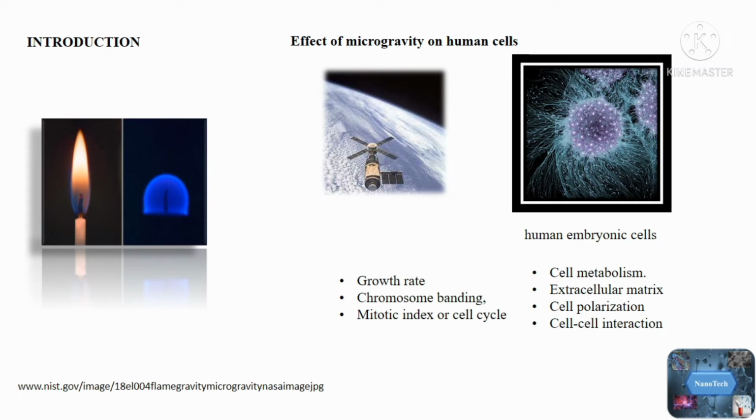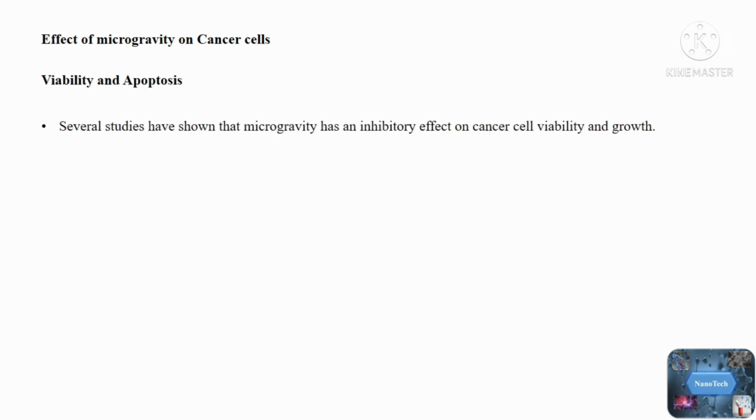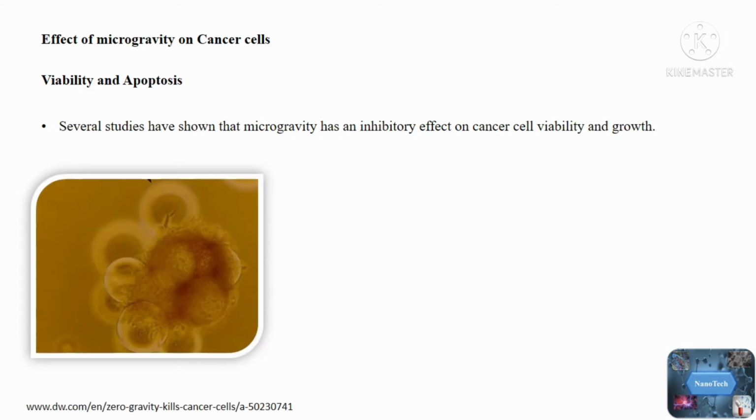Effect of microgravity on cancer cells. Viability and apoptosis. Several studies have shown that microgravity has an inhibitory effect on cancer cell viability and growth. Cancer cells are affected by microgravity by inhibiting survival signaling pathways and inducing programmed cell death. The CAV1 protein is a gravity-sensitive protein that regulates cellular proliferation, differentiation, and apoptosis, and it decreases in cancer cells after 72 hours of microgravity exposure.